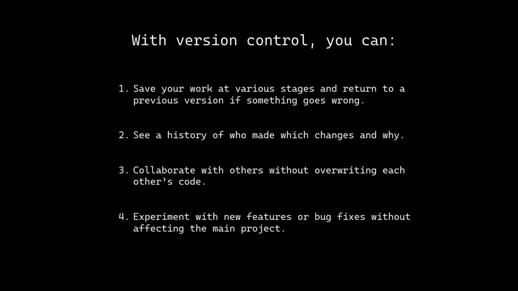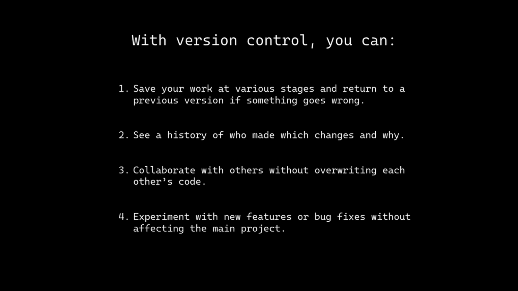This is especially useful when working on coding projects because it helps manage the development process, especially when multiple people are collaborating. With version control, you can save your work at various stages and return to a previous version if something goes wrong. See a history of who made which changes and why. Collaborate with others without overwriting each other's code. Experiment with new features or bug fixes without affecting the main project.